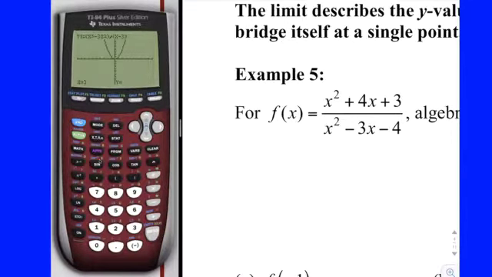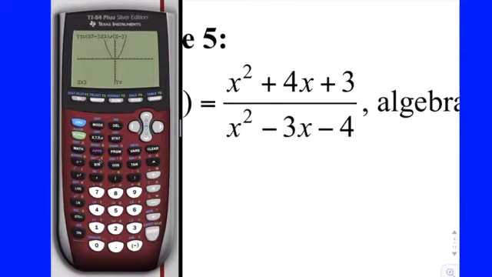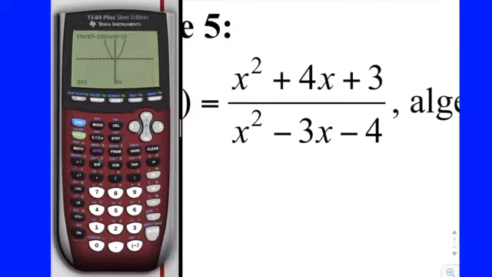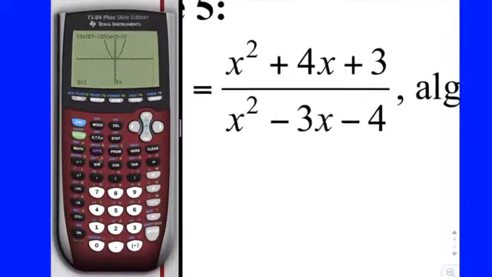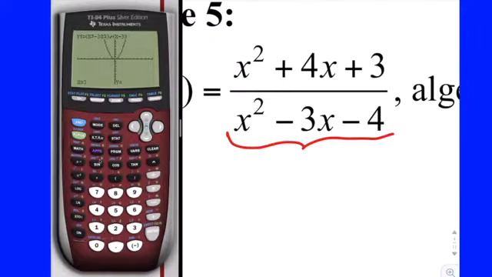All right, let's see how y'all are doing here. We have a quadratic divided by a quadratic, so that's a polynomial over a polynomial. We call those rational functions. Anytime you have a rational function, you might have discontinuities at any values that make the denominator 0. They're either going to be holes or vertical asymptotes each and every time.